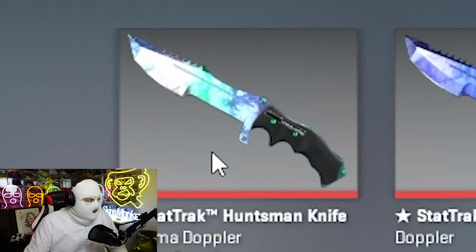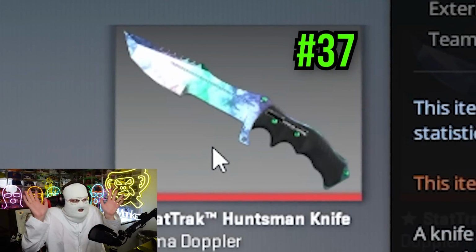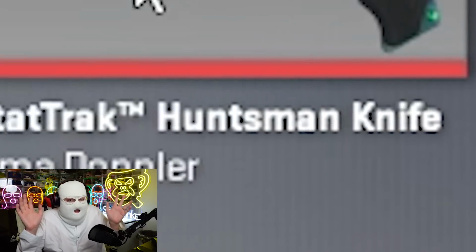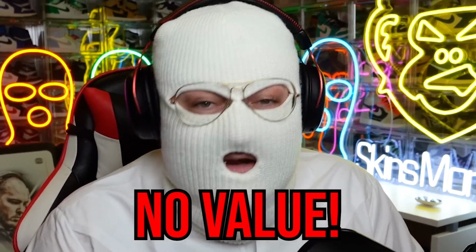And finally, if your skin happens to be the 37th best StatTrak Huntsman Gamma Doppler, then no, it doesn't add any value. The float of it might add value, but the fact that it's 37th best adds no value. Guys, please stop asking me this, for fuck's sake.